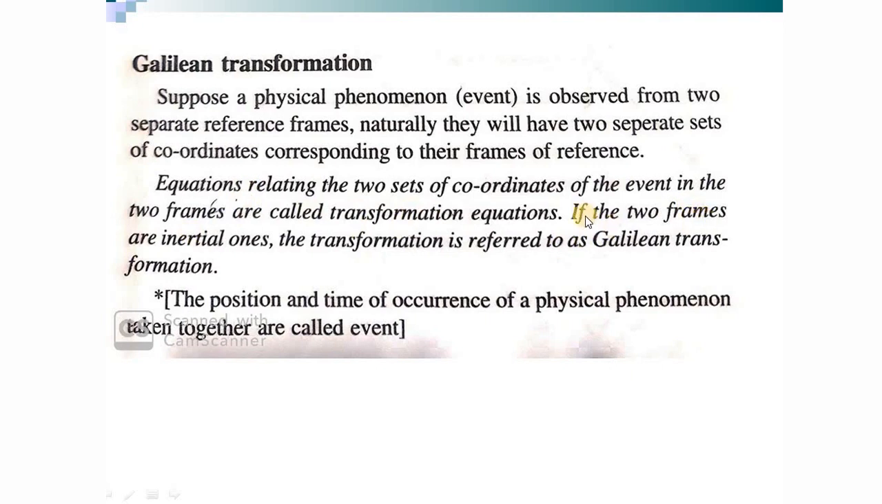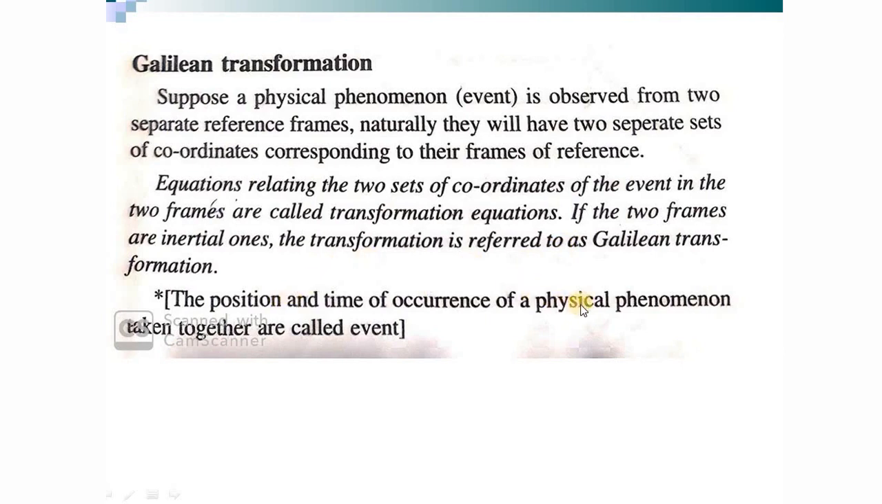And if these two frames are inertial frames, the frames where Newton's laws of physics are valid, then the transformation is called the Galilean transformation equation. That is, the transformation equations for inertial frames are known as Galilean transformation equations. So a transformation equation connects two sets of coordinates describing an event from two frames of reference, and if the two frames are inertial, it is called the Galilean transformation equation.